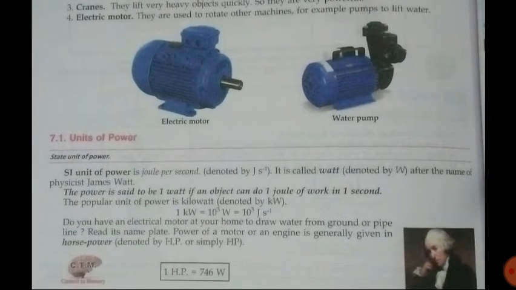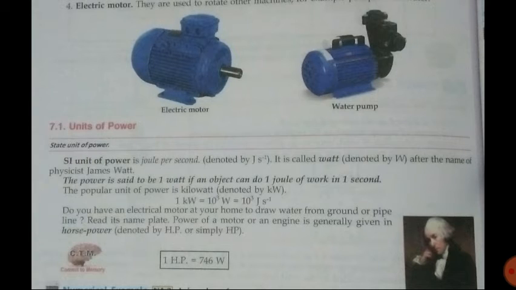Now let's move to units of power. The SI unit of power is joule per second. Joule is the SI unit of work and second is the SI unit for time interval. And because power is work upon time, we have the SI unit of power as joule per second. It is denoted by J s inverse. It is called watt. 1 joule per second is called watt after the name of physicist James Watt.